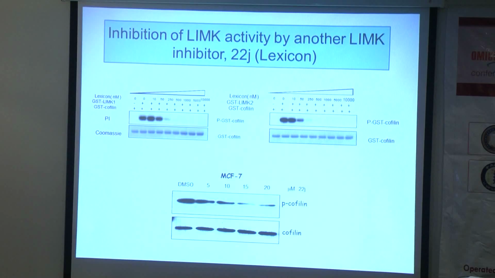But then when they characterized it, they found that it has some role in LIM kinase, so at that time they contacted us and we worked with them, and you can see that again, in the presence of 22J, 50% reductions were observed with 10 micromolar.